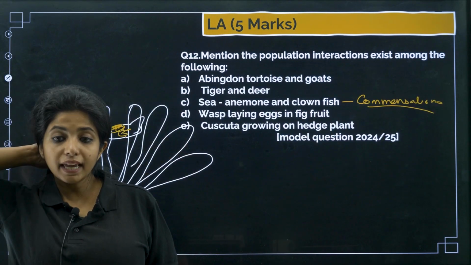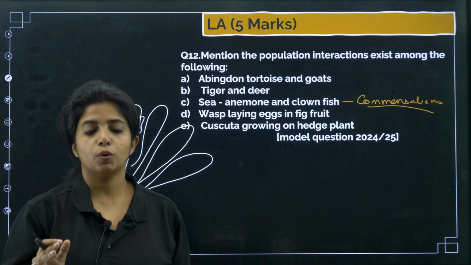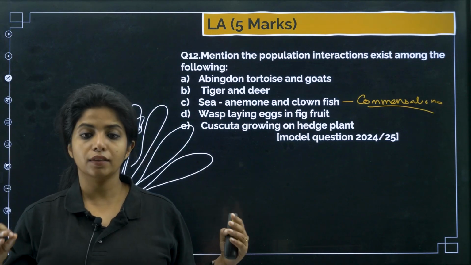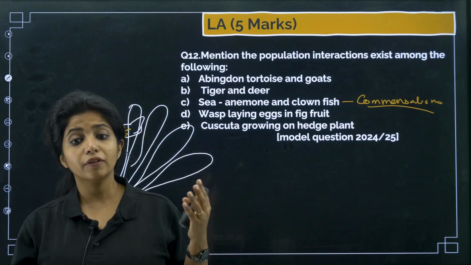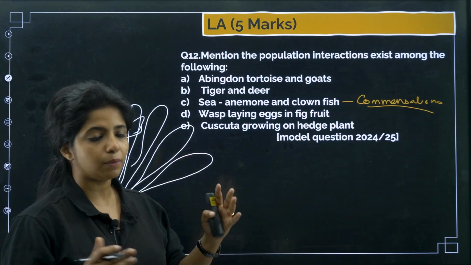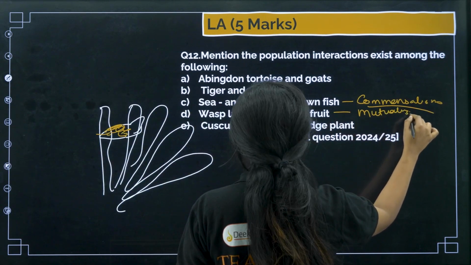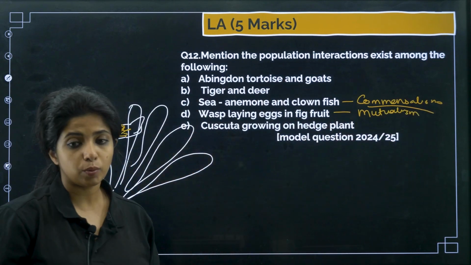Now, wasp laying egg in the fig fruit. The wasp is getting a place to lay the egg, it gets nutrition also. The fig fruit is making sure that pollination is happening. So, I will say it is mutualism. Both of them are getting something good from each other. Cuscuta growing on the hedge plant.